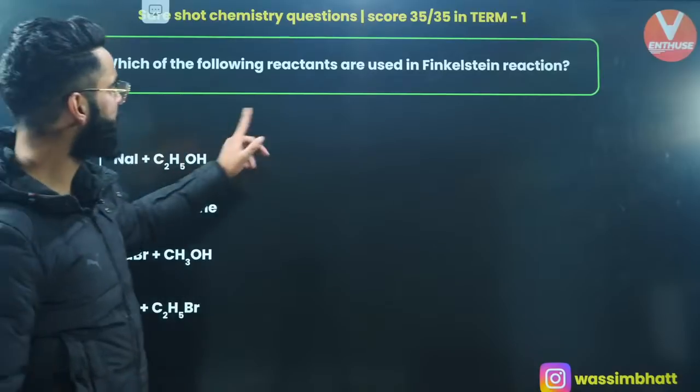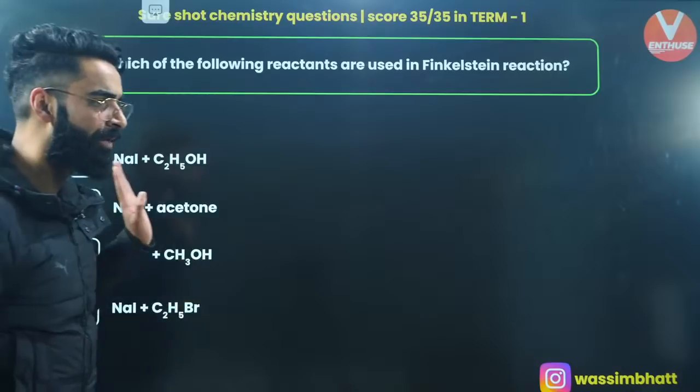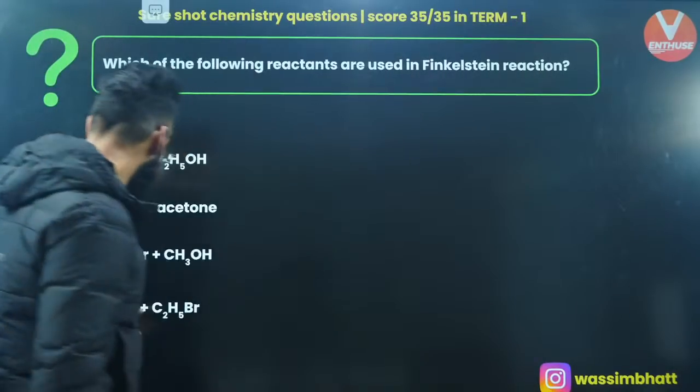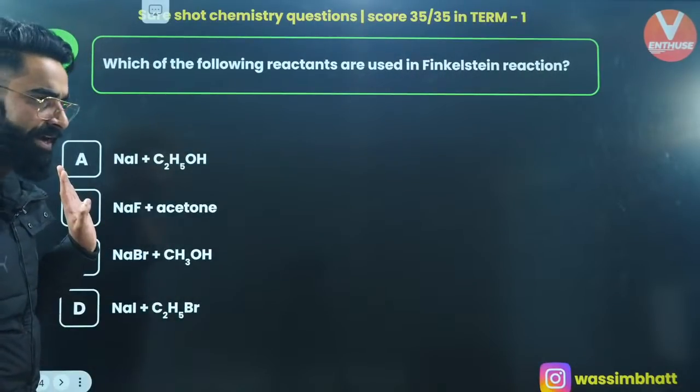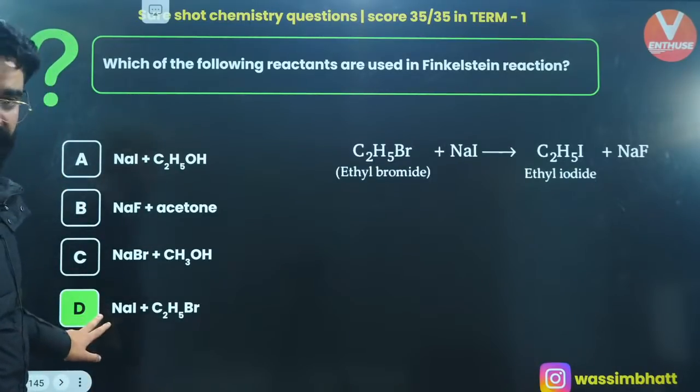One more. Which of the following reactants are used in the Finkelstein reaction? In case of the Finkelstein reaction, which of the following reactants is used? It is going to be sodium iodide and ethyl bromide, right? Yes. In your Finkelstein reaction, if you remember, you use sodium iodide and ethyl bromide. Yes, people, it's option D, which is the correct answer of this one.